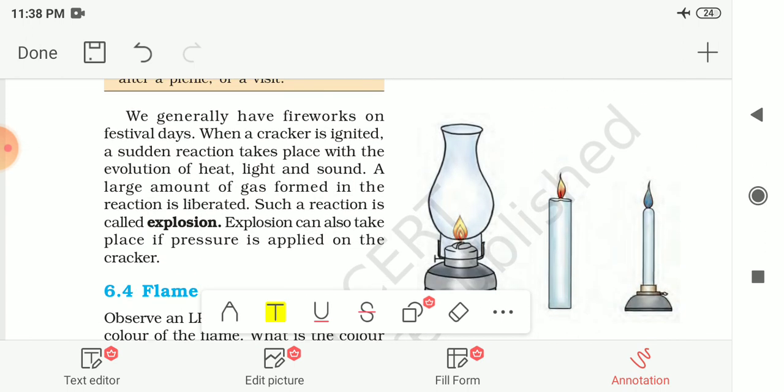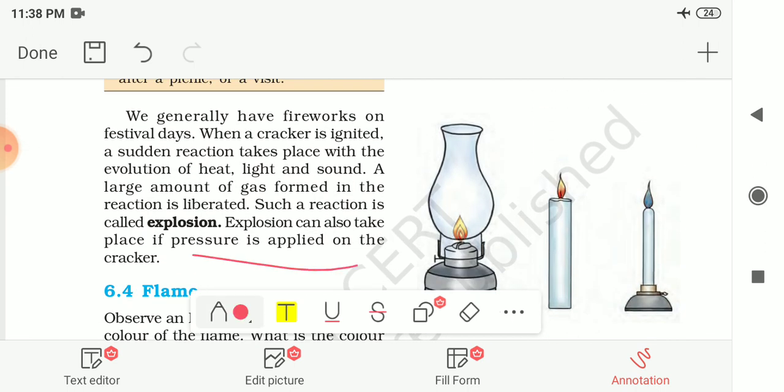And here the third example is given to you. We generally have fireworks on festival days, and when the crackers are ignited, a sudden reaction takes place with the evolution of heat, light and sound. A large amount of gas is formed and released in the reaction, and such a reaction is known as an explosion.